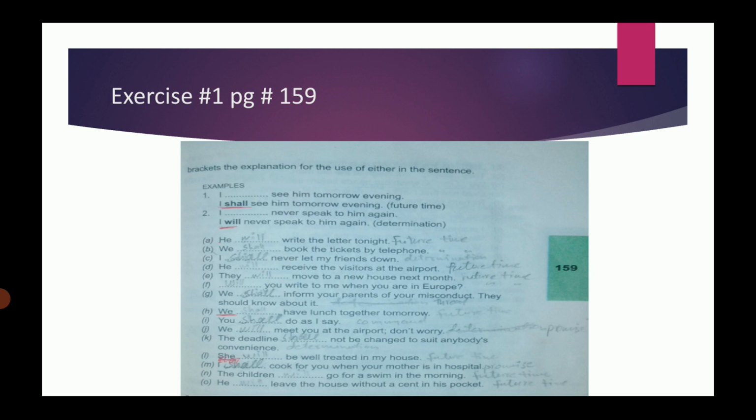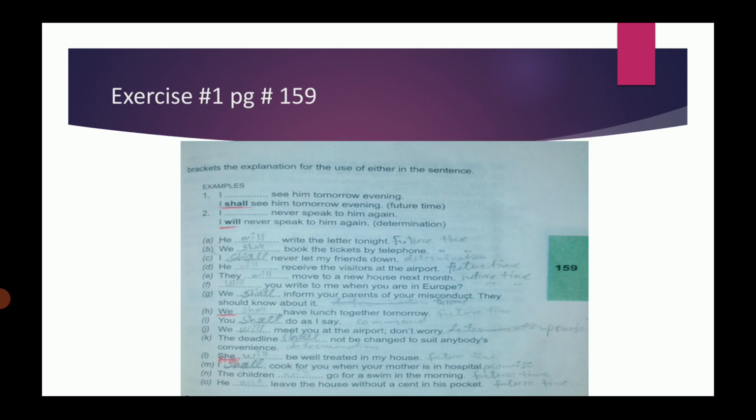Next, we dash have lunch together tomorrow. It's a future time sentence, talking about the future. It's a first person, and with we, which modal auxiliary will we use, will or shall? Yes, shall. We shall have lunch together tomorrow.